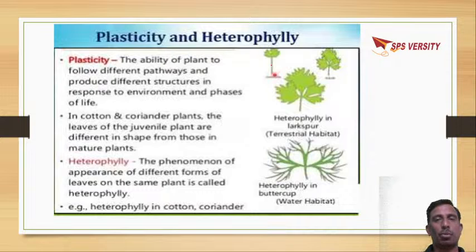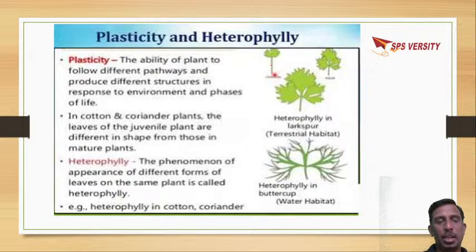For example, if you take cotton and coriander, the leaves at the younger stage are different from the maturation stage. You can see different shapes of the leaves, depending upon the environment.